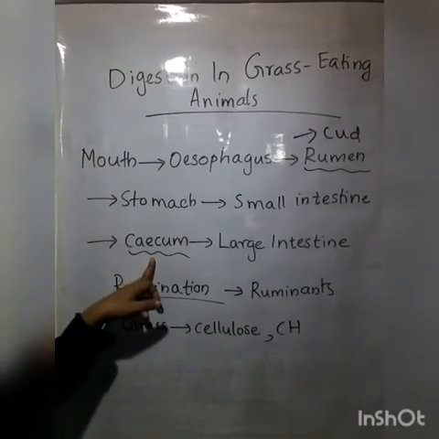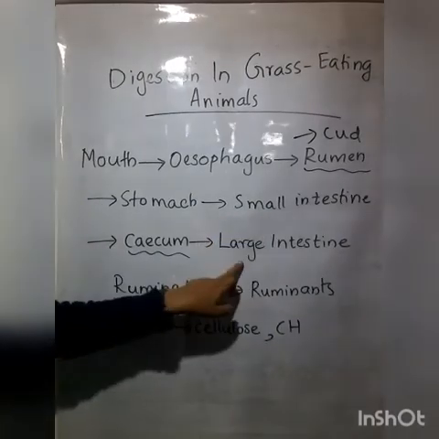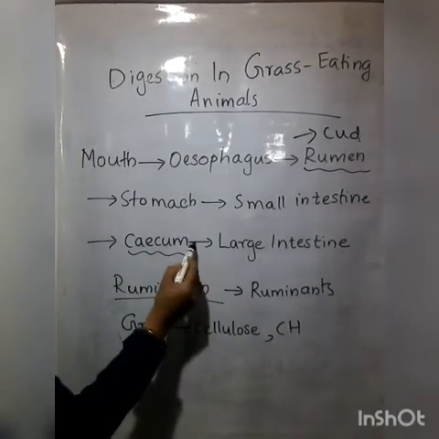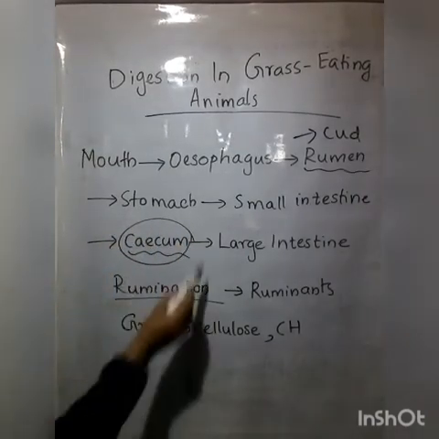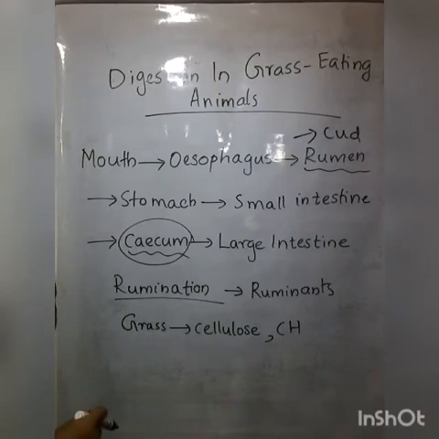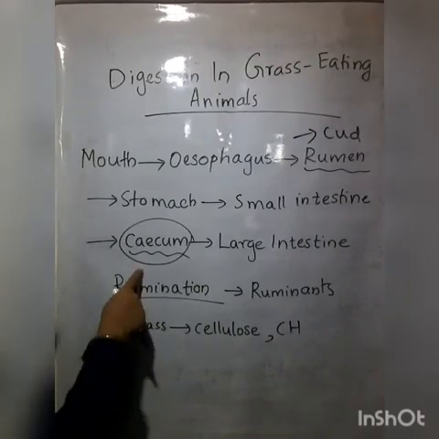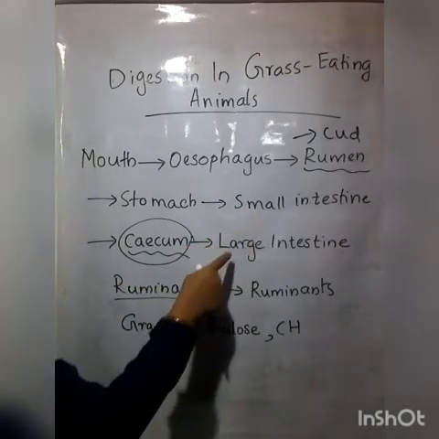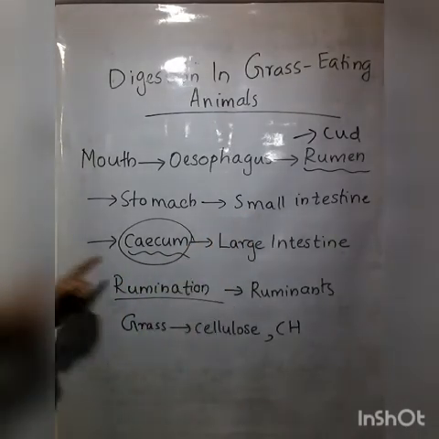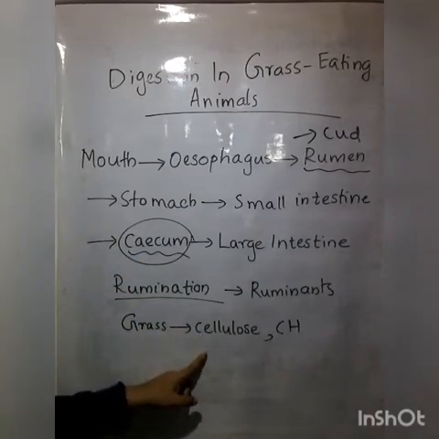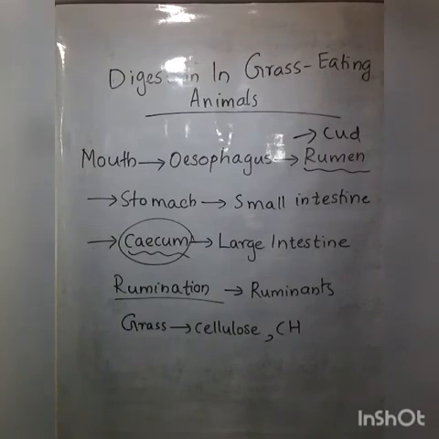So where is the cecum seen? In between the small intestine and the large intestine. The cecum is just a bag-like, large sac-like structure present in between the small intestine and the large intestine. Within the cecum, the cellulose is digested by some bacteria present in the cecum.